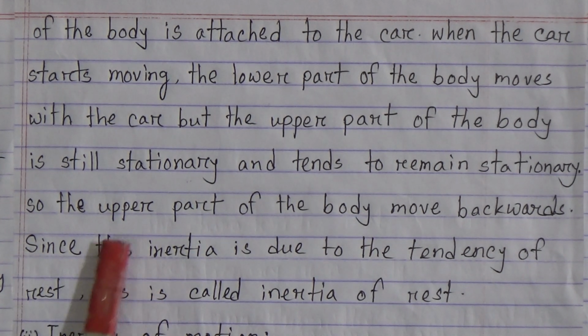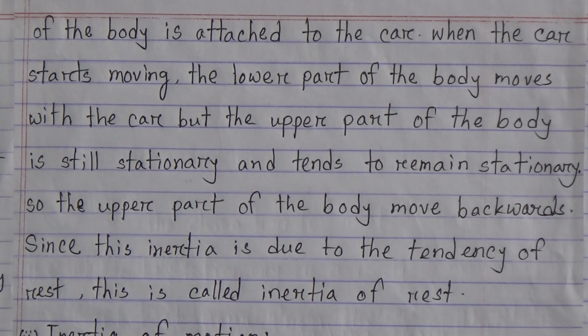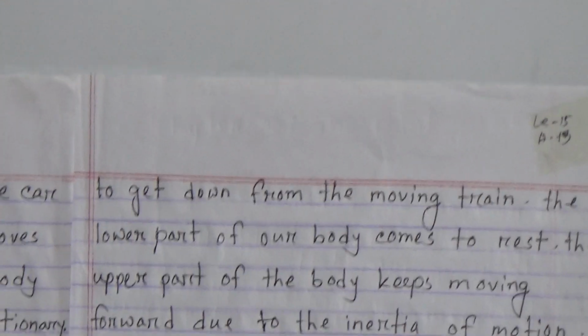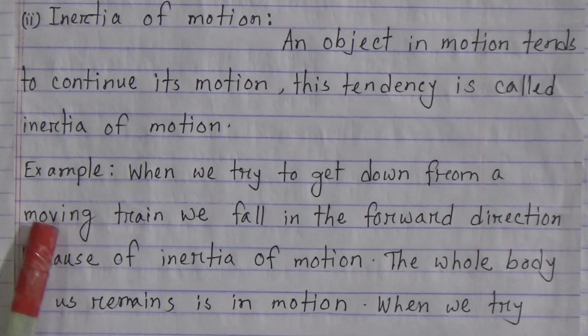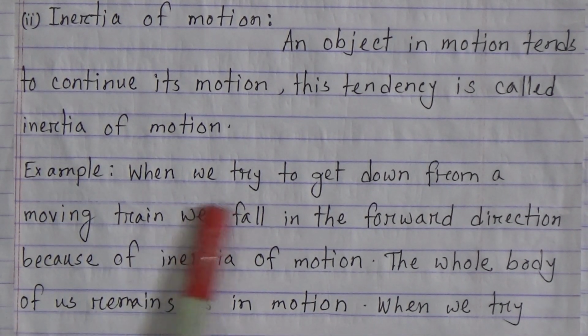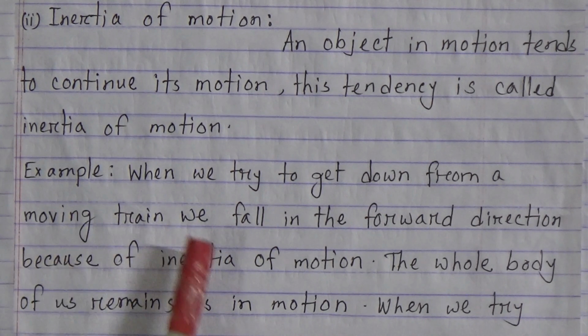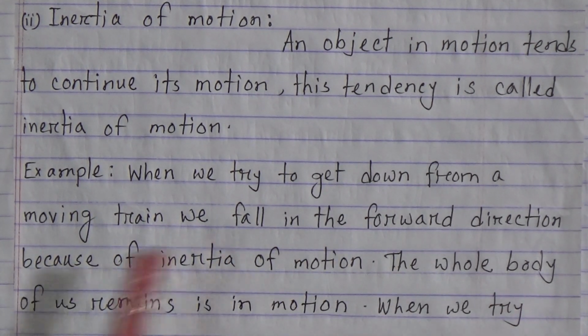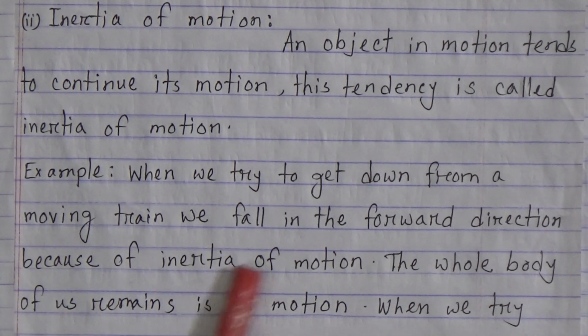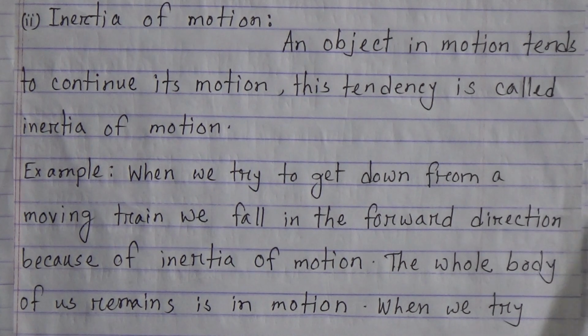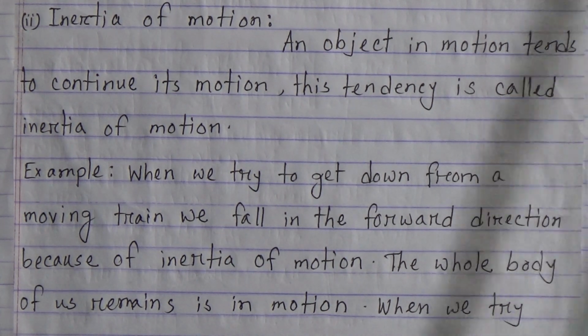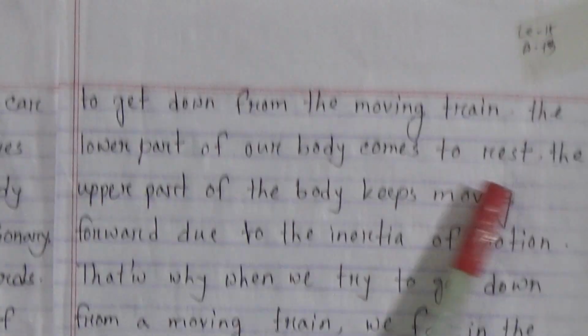And now come to inertia of motion. An object in motion tends to continue its motion. This tendency is called inertia of motion. Here is an example. When we try to get down from a moving train, we fall in the forward direction because of inertia of motion. The whole body of ours remains in motion. When we try to get down from the moving train, the lower part of our body comes to rest.